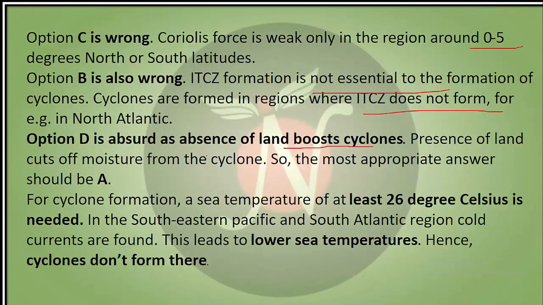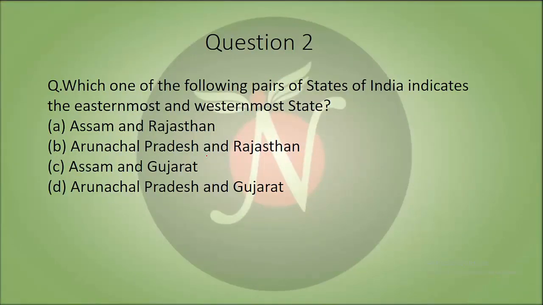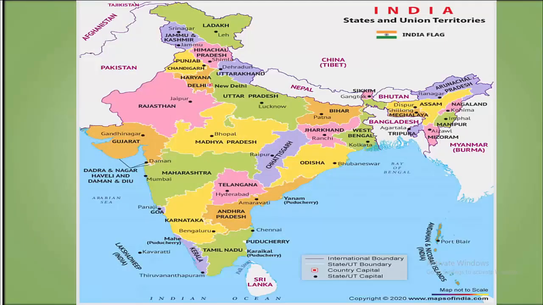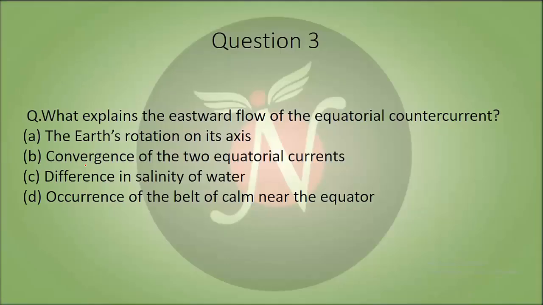Now we will move on to our second question. Which of the following pairs of states in India indicates the easternmost and westernmost state? So the answer of this is D. Why D? Because here you can see the easternmost state is Arunachal Pradesh and the westernmost is Gujarat. Now we'll come to our third question.